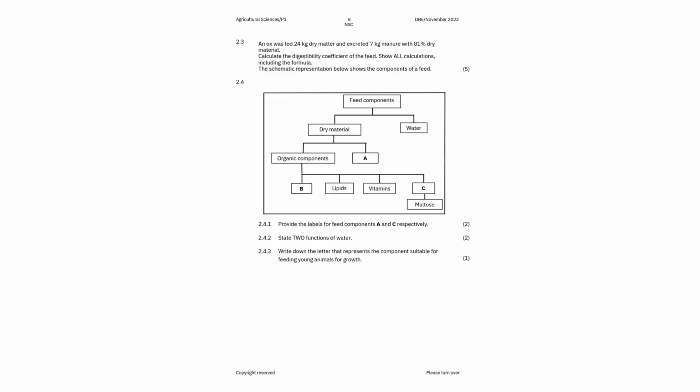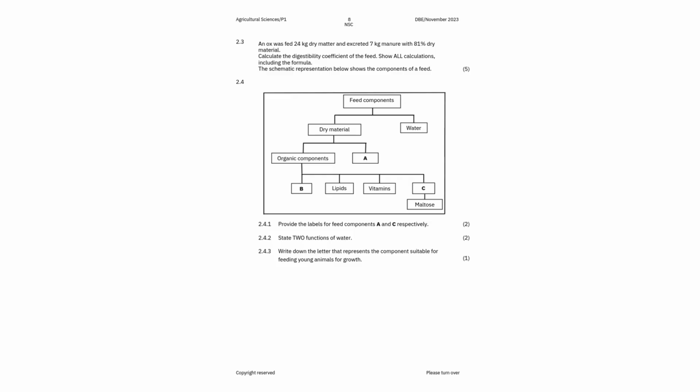So now, first things first, you write the formula. So what is the formula of your digestibility coefficient? Digestibility coefficient is equal to dry matter intake. I also have a video on this one, right? It is equal to dry matter intake, which is in kg.